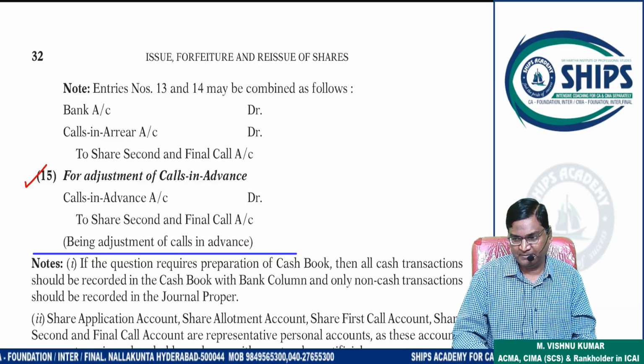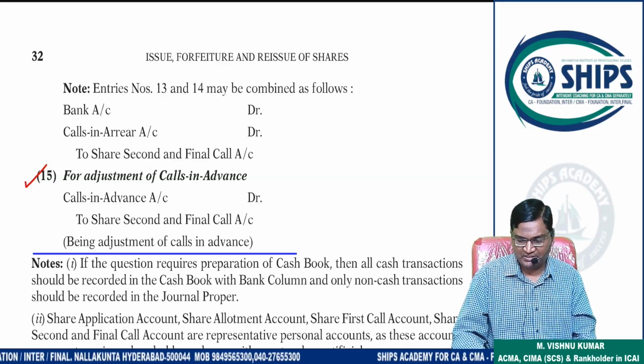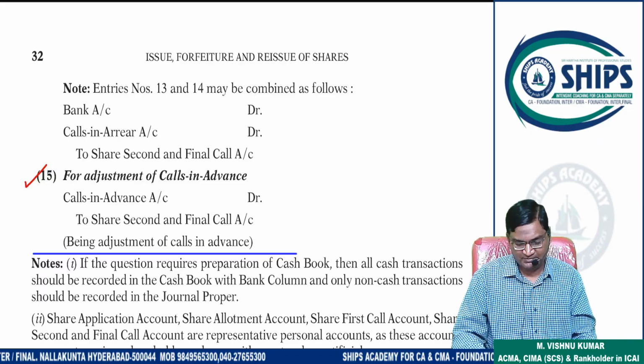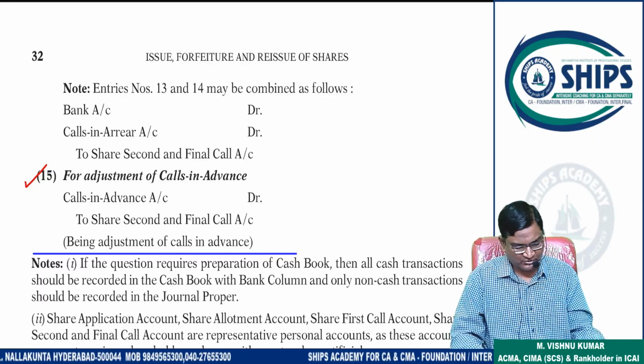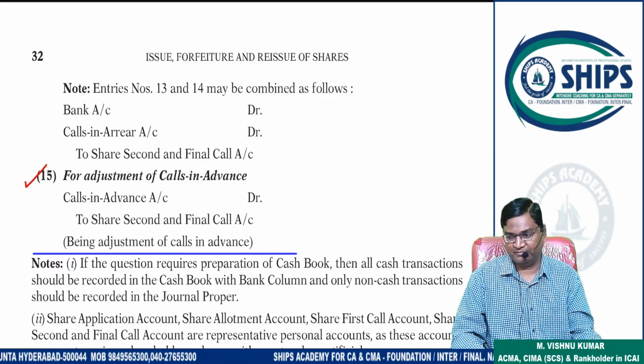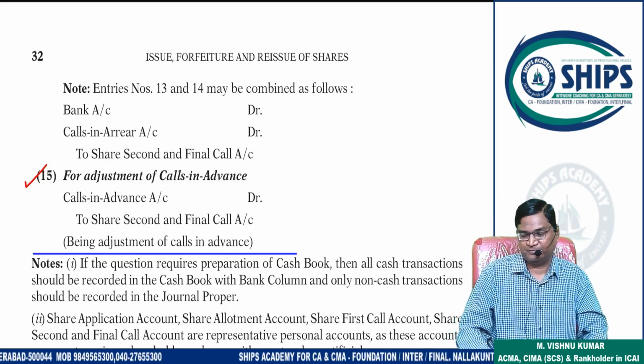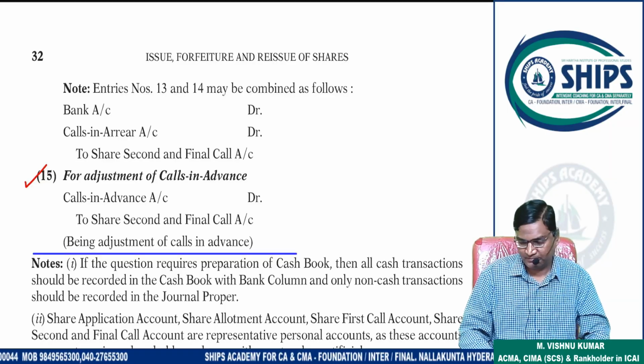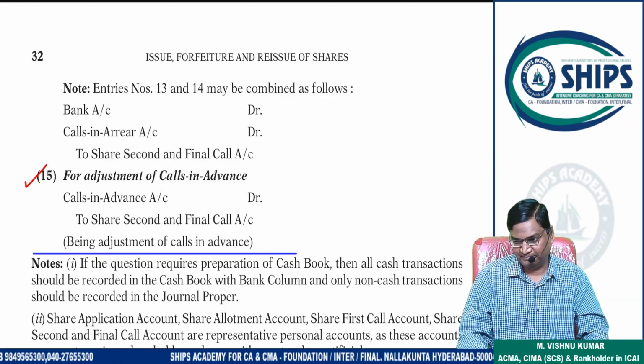Please communicate, because I have to close the session here only. Next session we are going to discuss issue of shares at premium. That is sufficient for today. All students, issue of shares at par, this concept understood or not?